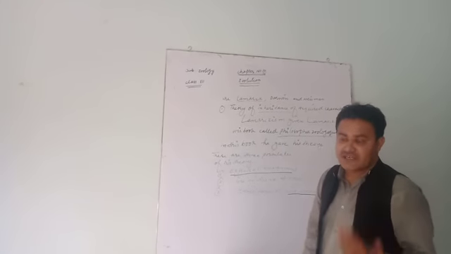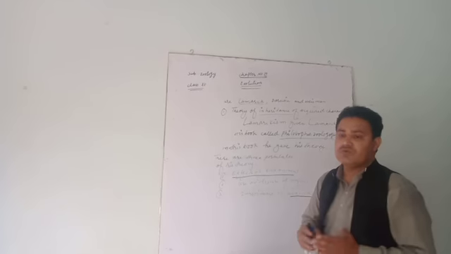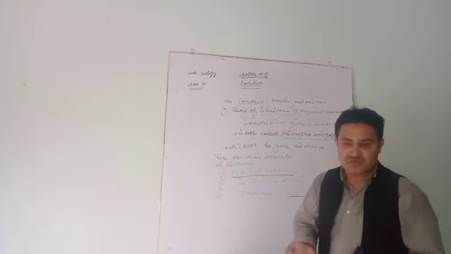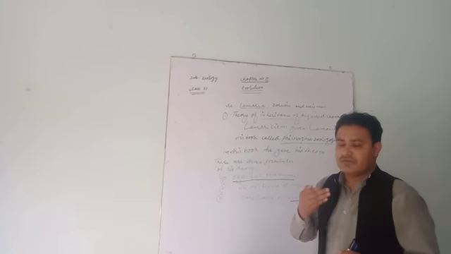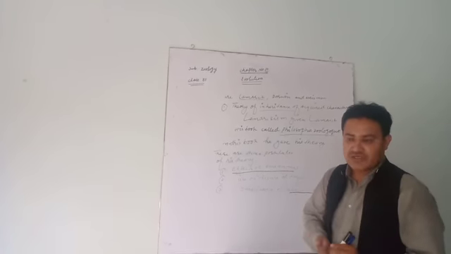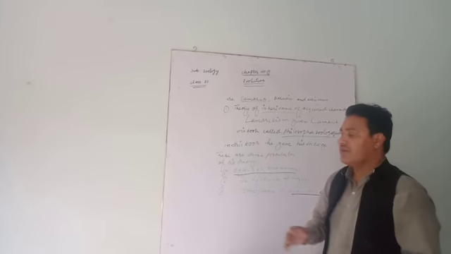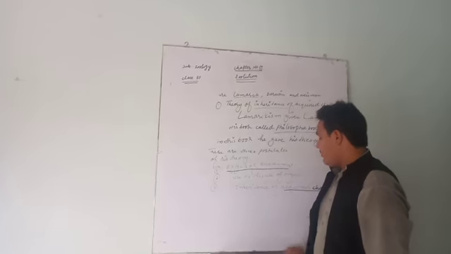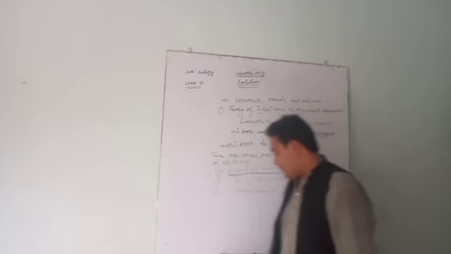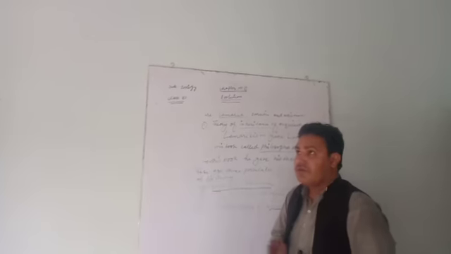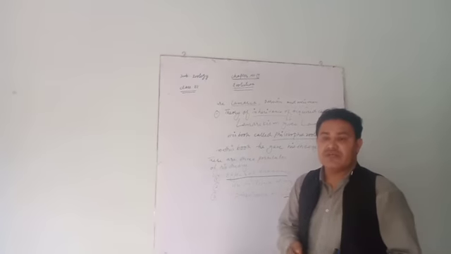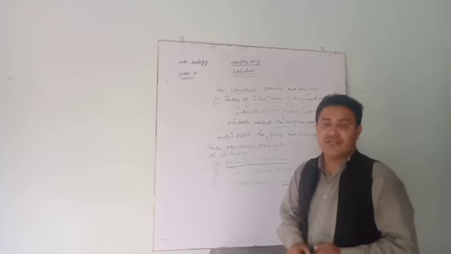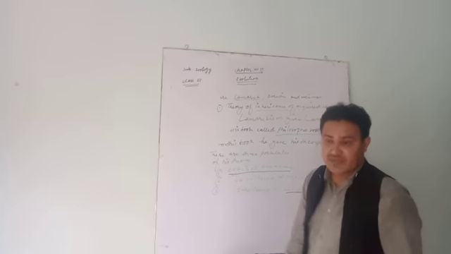Then another scientist gave a theory called the germinal continuity theory, which was given by Weismann. According to this theory, somatic characters are not transmittable characters.